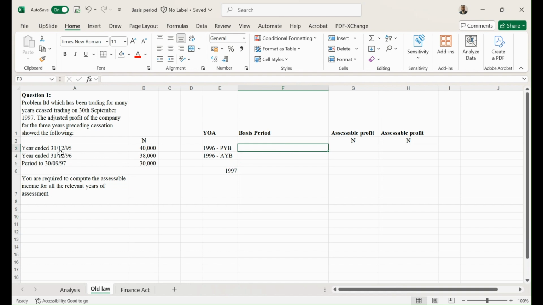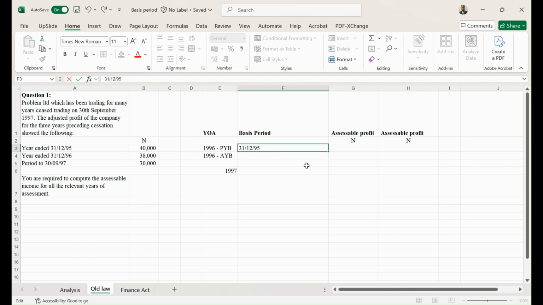And if you look at the company's performance historically, it appears the company has been using 31st of December to prepare its financial statement. So on a preceding year basis, if this is 1996, that means I'm going to end it with 31st December 95, because it's on a preceding year basis.